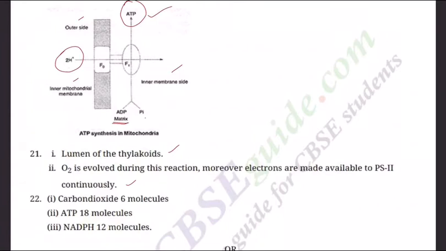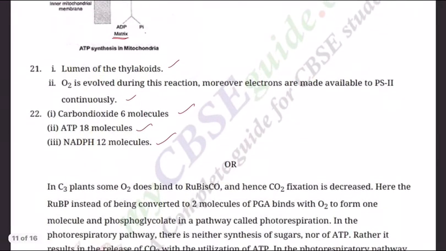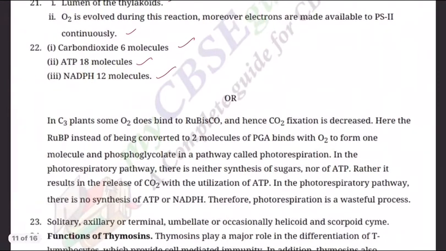Question 22. How many molecules of carbon dioxide, ATP and NADPH are required to make one molecule of glucose? Now, the answer is carbon dioxide 6 molecules, ATP 18 molecules, and NADPH 12 molecules. So, these are required to make one molecule of glucose. Now, there is a choice. What is the choice question?